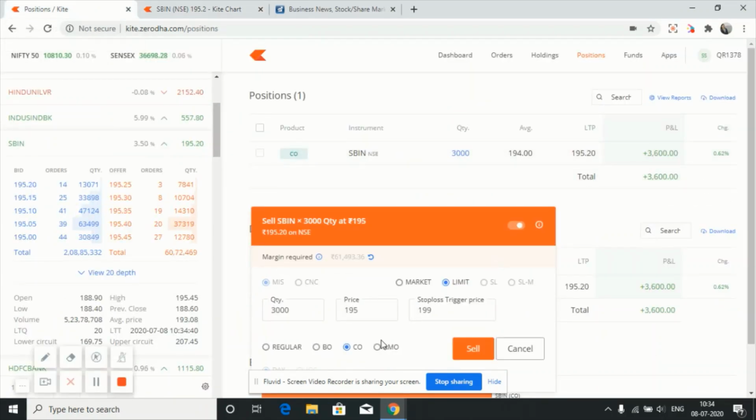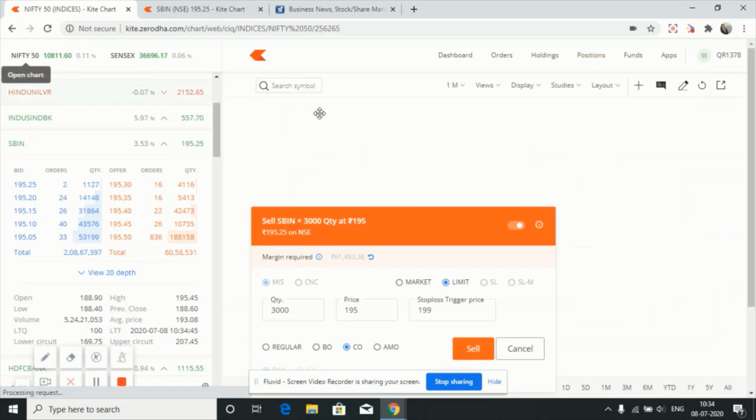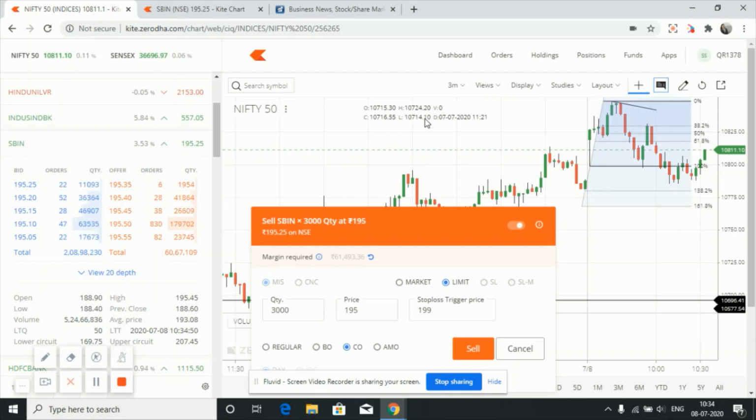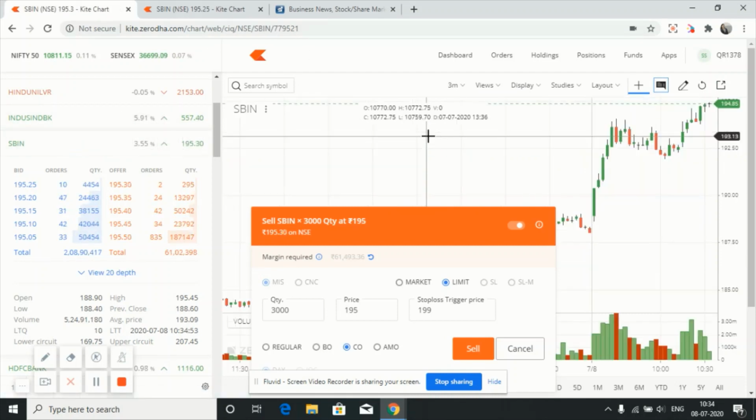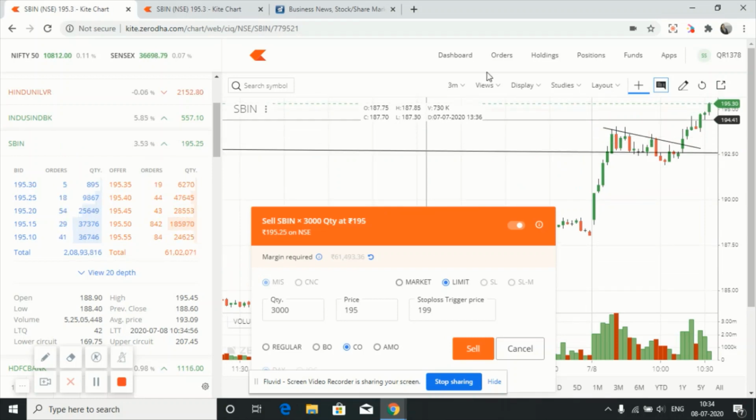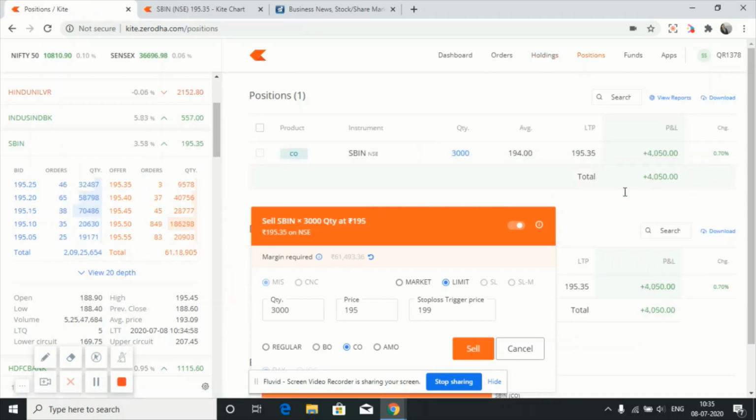Now we have a profit of approximately 4000 rupees. Okay friends, we have an approximate profit of 4000.